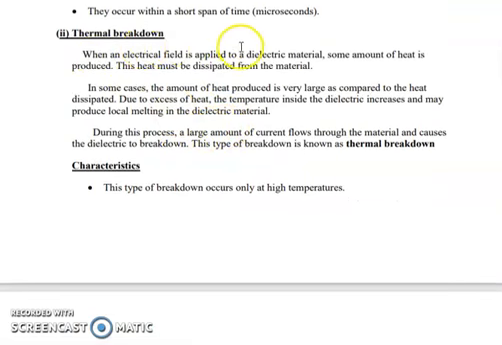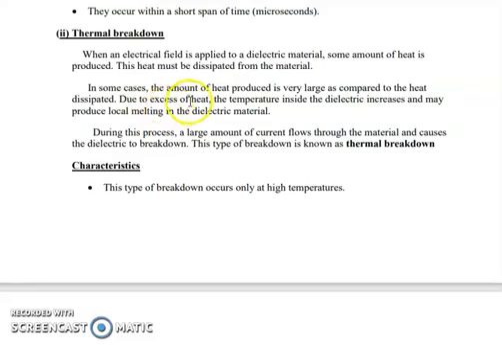Next one, thermal breakdown. Thermal, when we say, is nothing but heat. When we apply an electric field to a dielectric material, some amount of heat is produced. This heat must be dissipated from the material. In some cases, the amount of heat produced is very large as compared to the heat dissipated.